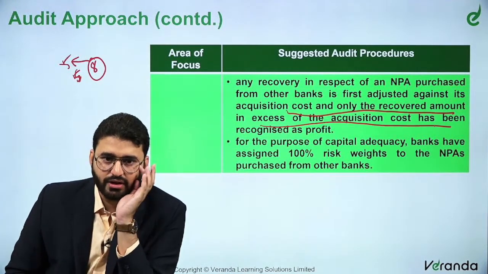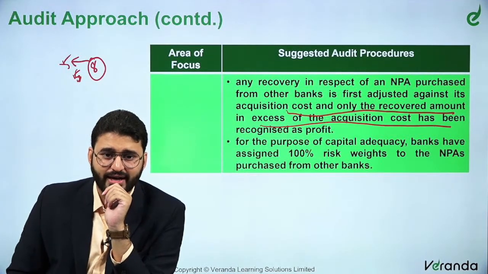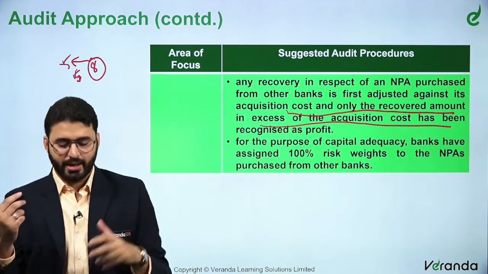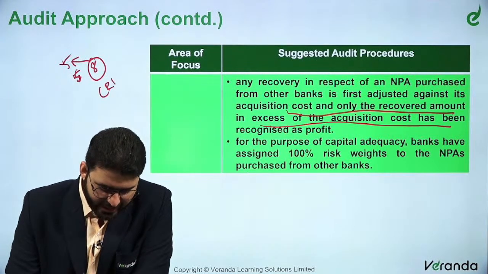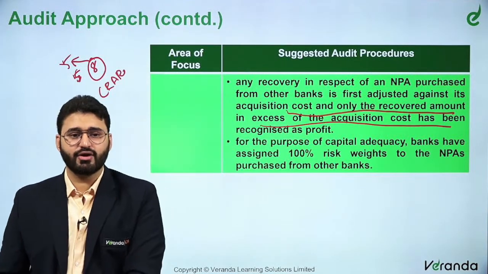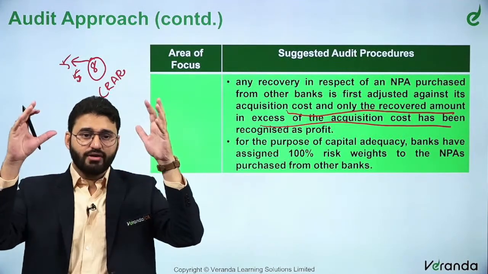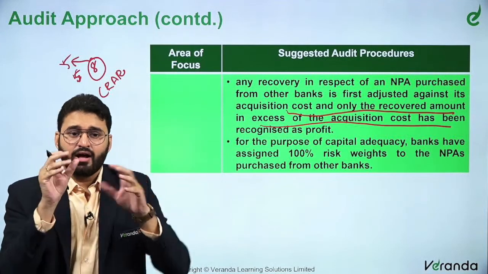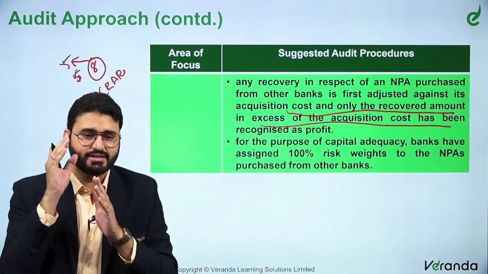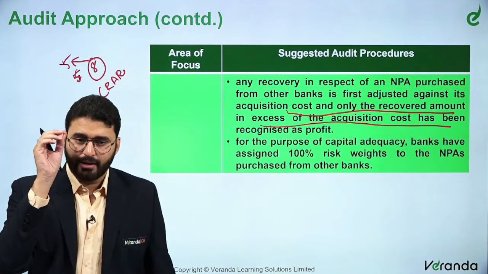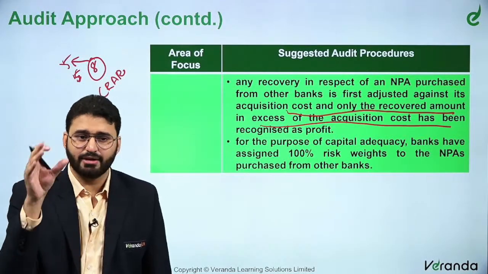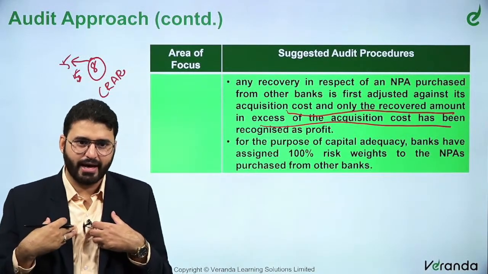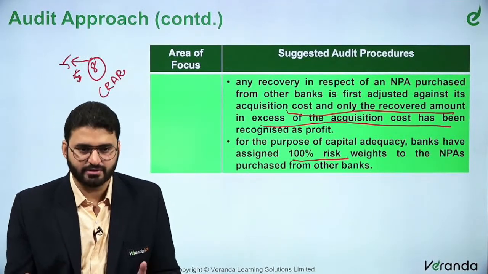For the purpose of capital adequacy, banks have assigned 100% risk weight to the NPAs purchased from other banks. This is very important. I am sure you would have studied about this CRAR, right? The CRAR ratio has to be calculated, so it will be total funds divided by risk weighted assets. For the advances given, depending upon the sector, risk will be assigned 30%, 40%, 50%. For NPAs that have been bought by the purchasing bank, the risk assigned is 100%. That's what it is trying to say.